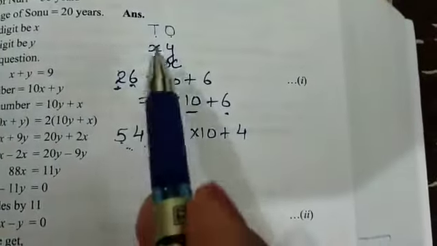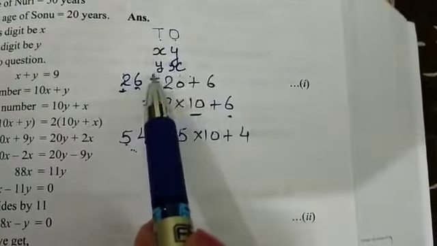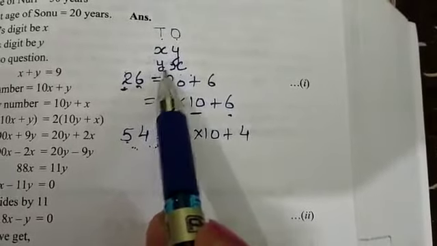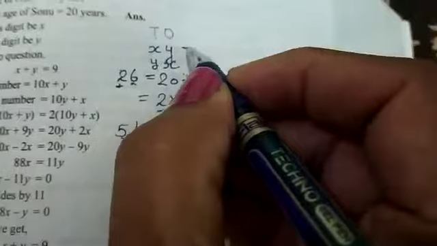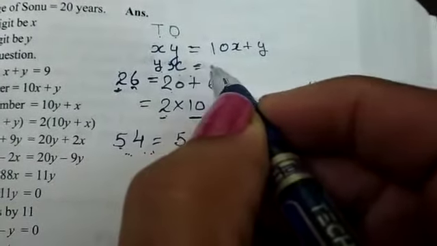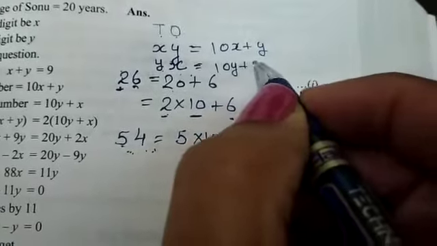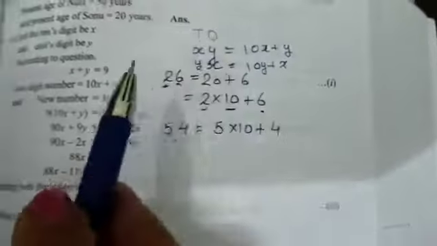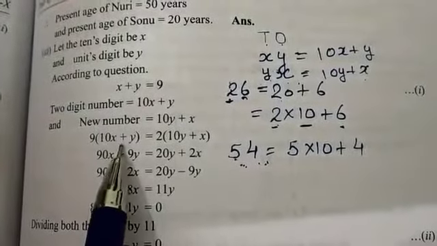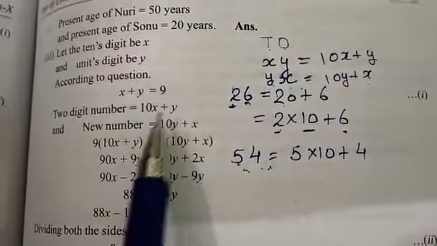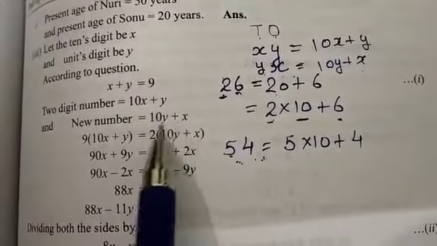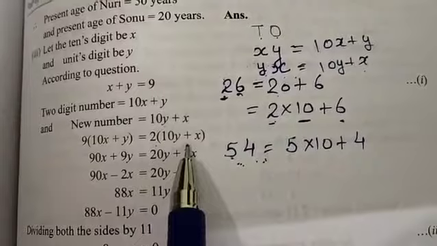So if we are reversing these digits, the number will also be reversed. Now it will be turned into 10y plus x, as it was here 10x plus y. So he is saying 9 times this number. 9 times which number? This number. 9 times this number is twice the number obtained by reversing the order of the digits.